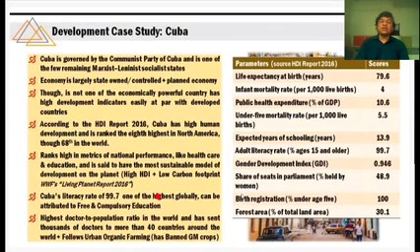Everyone. In fact, Cuba is having the highest percentage of graduates in the world. Adult literacy rate is nearly 100%. This is very interesting. Gender Development Index is nearly 1. Nearly 1 means what? It means that men and women are treated equally.